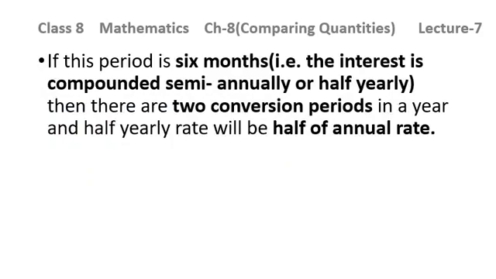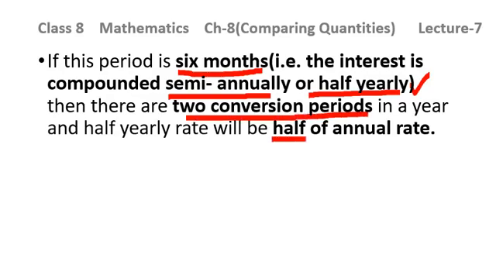So if this period is 6 months, the interest is being compounded semi-annually or half-yearly. In the previous slide, we talked about 1 year, that is annual. And if we are talking about 6 months, that will be half-yearly. We are talking about the interest being compounded half-yearly, or we can say semi-annually. Then there are two conversion periods in a year, and half-yearly rate will be half of the annual rate. This we have seen, what will be the effect on rate if we are calculating the interest being compounded half-yearly, and time will be multiplied by 2. This we have understood in the previous lecture.